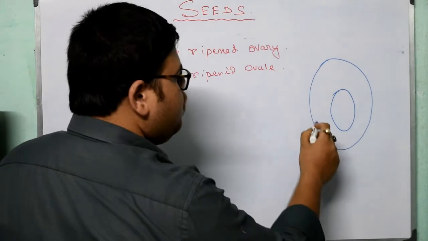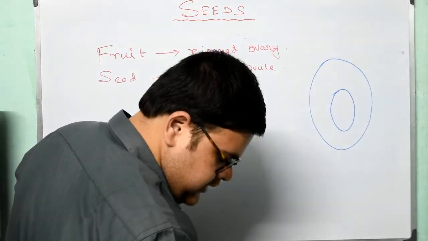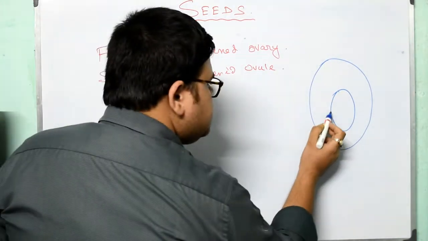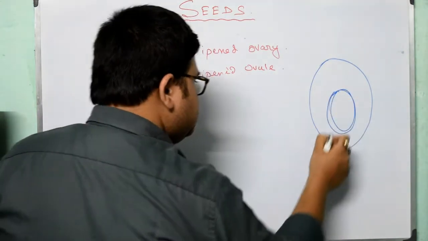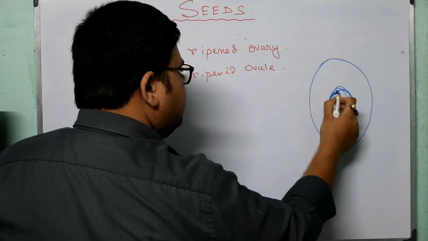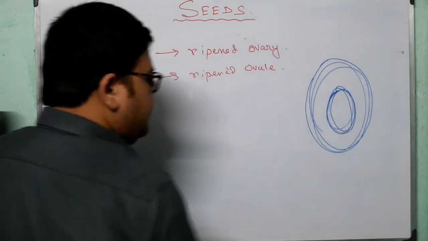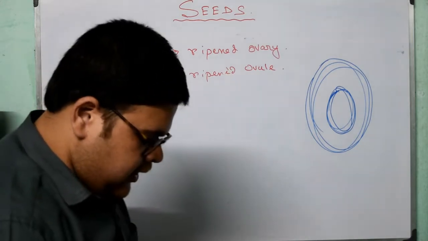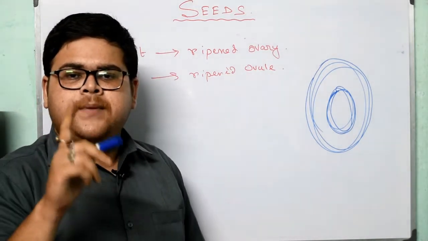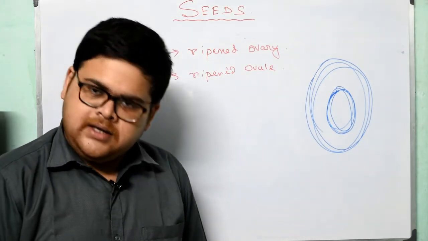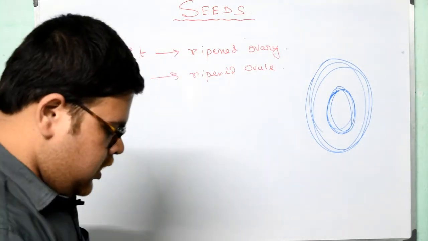But in maize and wheat, the seed coat gets fused with the fruit wall and we cannot separate them. Thus we call that a grain. Am I clear?